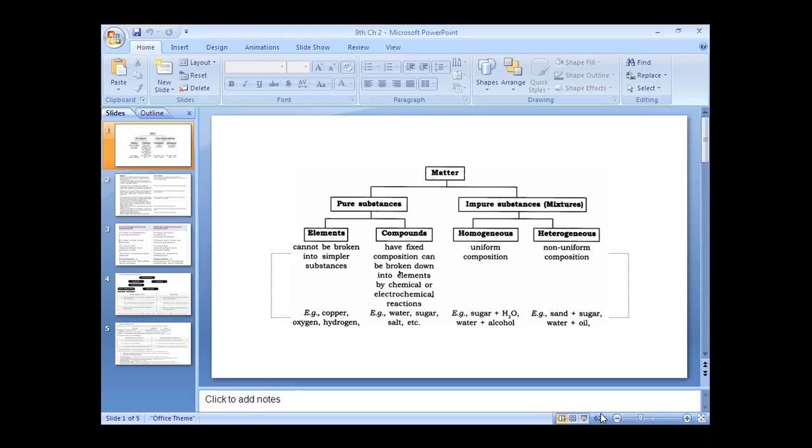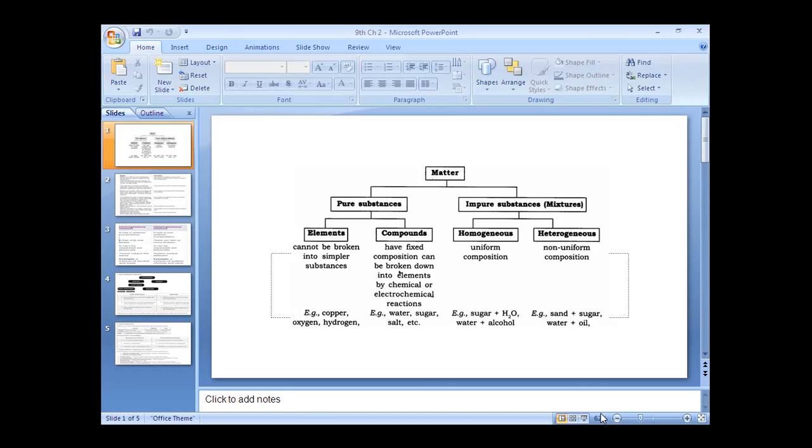The property by virtue of which metals can be beaten into thin sheets is called malleability. For example, aluminum foil used to pack food is also malleable. The property by which metals can be drawn into wires is called ductility. Metals like copper, silver, gold, aluminum can be drawn into wires. Non-metals are neither malleable nor ductile; they are brittle. Metals are sonorous, they produce a ringing sound; non-metals are non-sonorous.